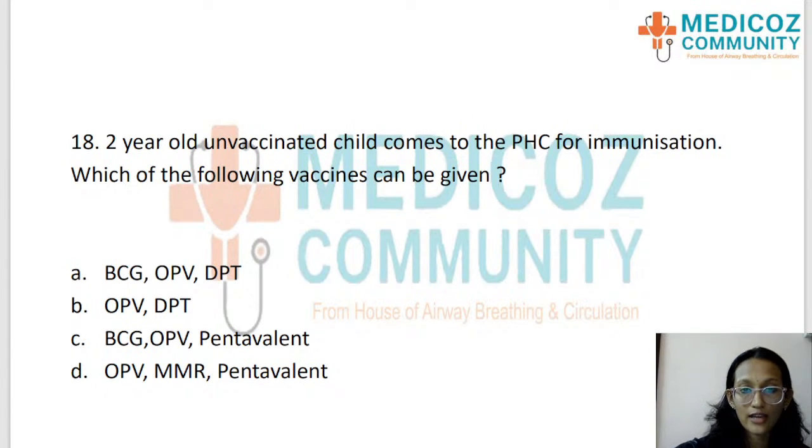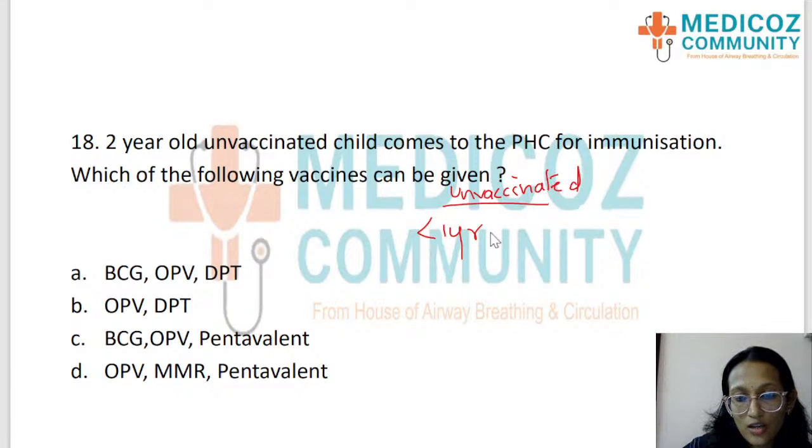Here we need to have a concept of the child coming to the OPD who is less than 1 year, totally unvaccinated. Unvaccinated children, yes, we still see them. If the child is less than 1 year, what vaccines can be given? If the child is 1 to 5 years, what vaccines can be given? If the child is above 5 or 5 to 7 years, what vaccines can be given? Here we need to have clarity.